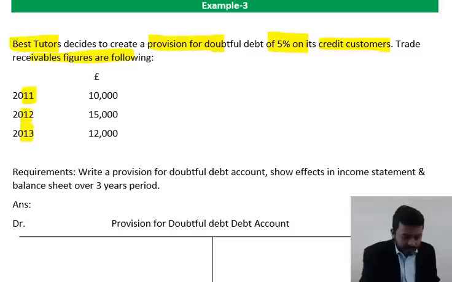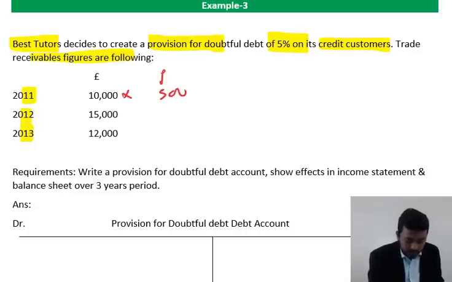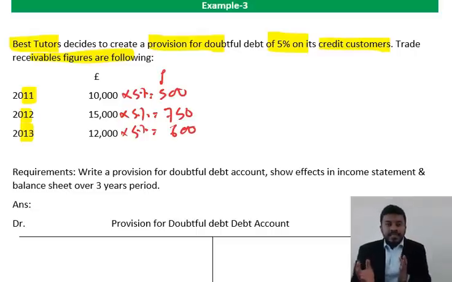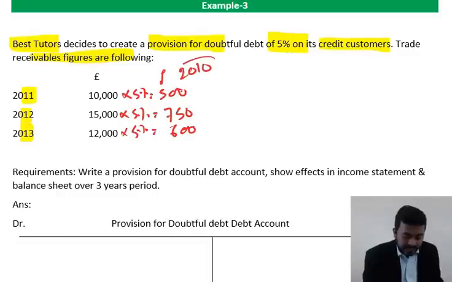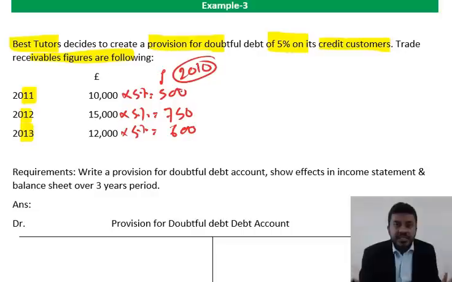What percent? 5%. Let's do quick workings. 5% of 10,000 is 500, 5% of 15,000 equals 750, and 5% of 12,000 you get 600. Okay, let's see how it shows us the increase and decrease. 2010, no information given, so that means there was a 0 doubtful debt.